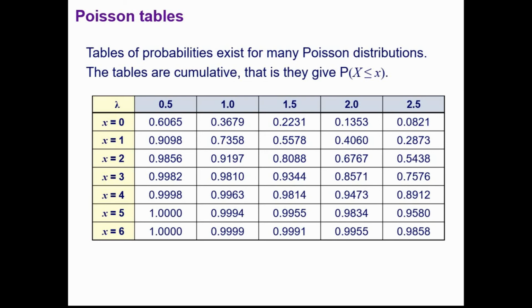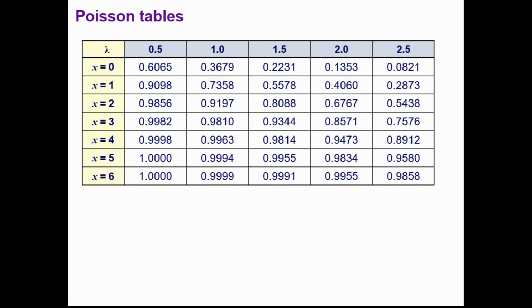Okay, so a quick example of how to use them, although they work in exactly the same way as the binomial tables. So if we are asked for the probability that x is less than or equal to 4, for lambda equals 1.5, then we go to this cell here, lambda is 1.5, x is 4, and we can see that the answer comes out to be 0.9814.